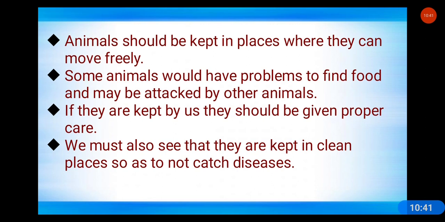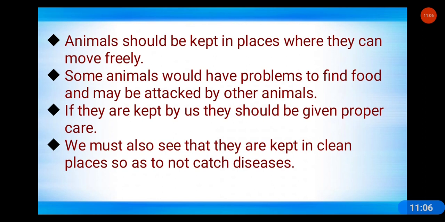Some animals would have problems to find food and may be attacked by other animals, right?